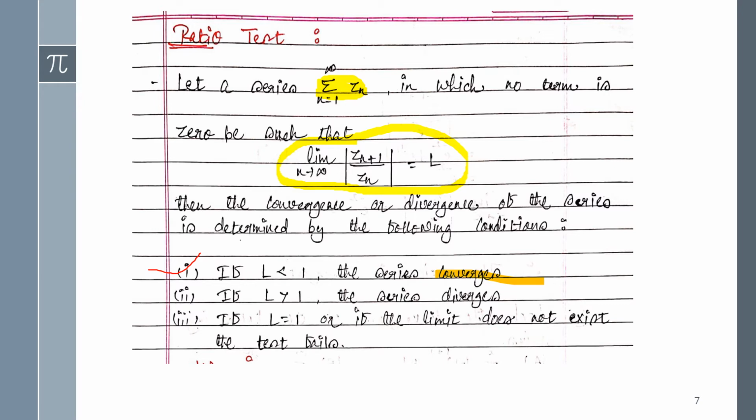If the value of L is greater than 1, then the given series is divergent. And if L equals 1, or the limit does not exist, then the test has failed. So there are three conditions for the ratio test: less than 1, convergent; greater than 1, divergent; and equal to 1, test fails.